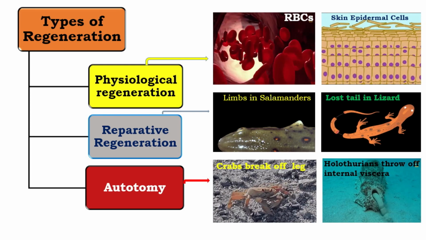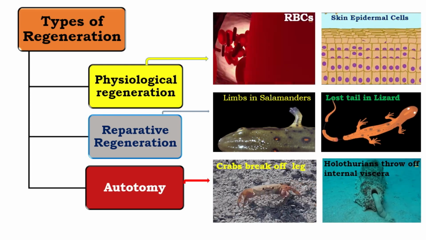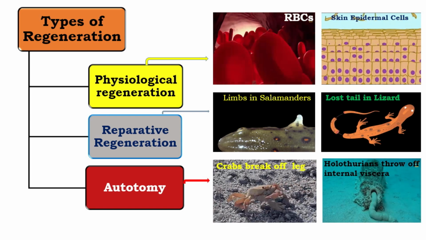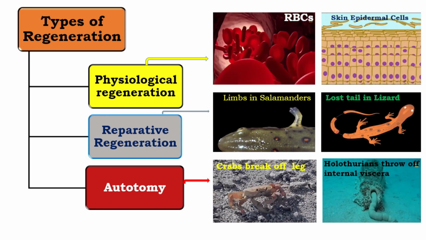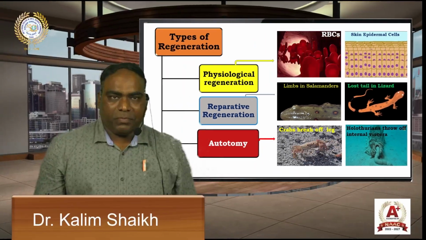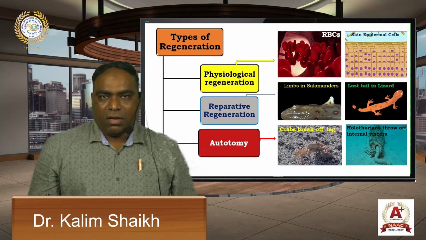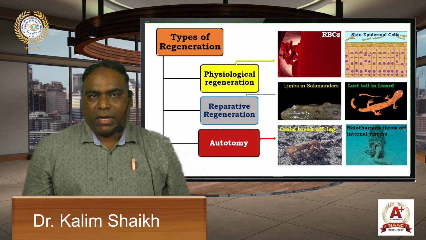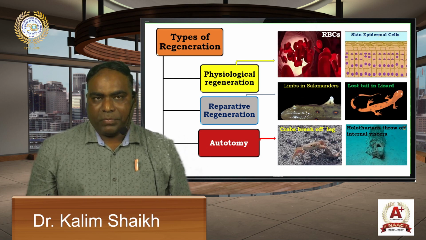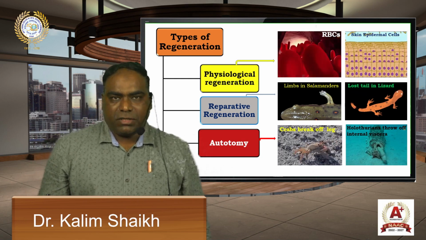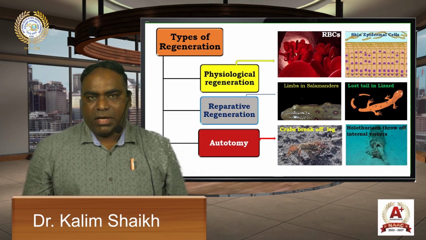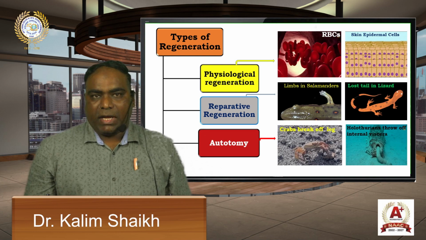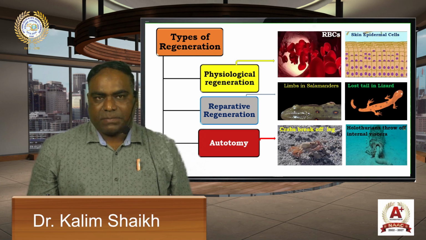The next type of regeneration is reparative regeneration. In this type, there is replacement of a lost part or repair of damaged body organs. The wound is repaired or closed by the expansion of the adjoining epidermis over the wound. For example, regeneration of limbs in salamanders, regeneration of a lost tail in lizards, healing of wounds, and replacement of damaged cells.